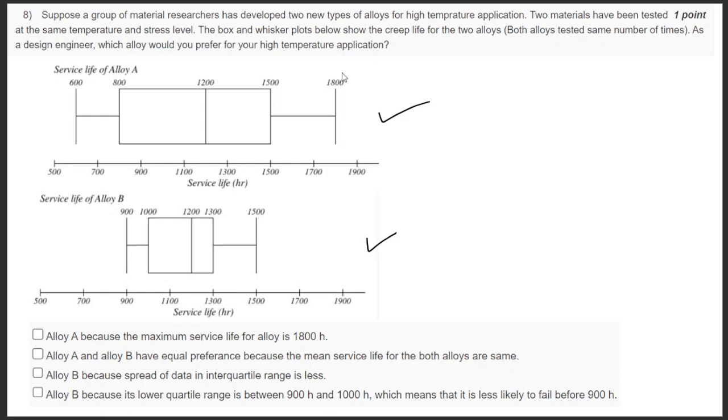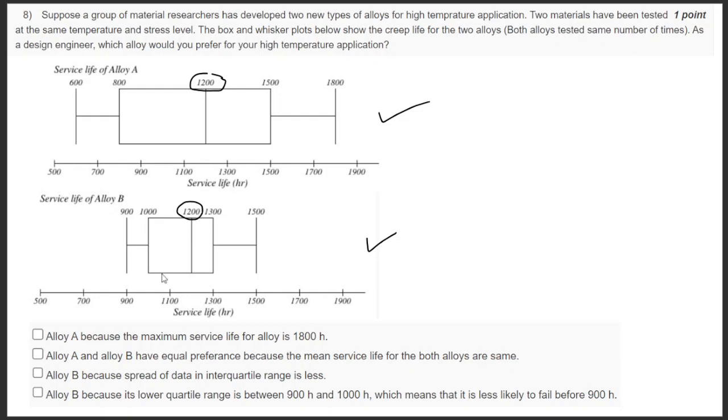Similarly, for the service condition of alloy B, it has lasted up to 900 hours in the lower range and up to a higher range of 1500 hours. Okay, so now we have to choose an alloy for our application. So the question is, which alloy would you choose? It's very intuitive, like we will go with the less scatter alloy. Since both have a similar median, both can be considered.